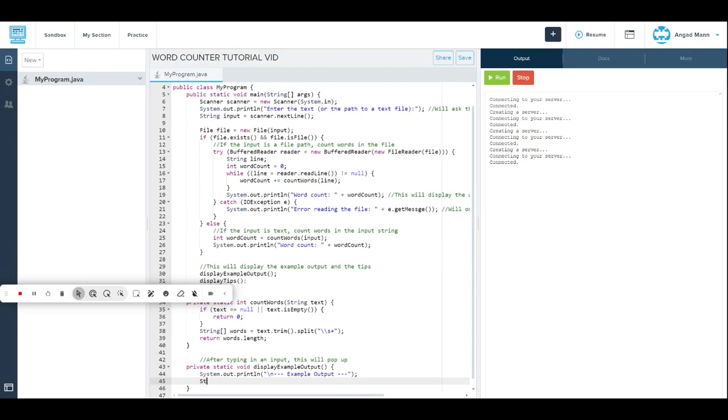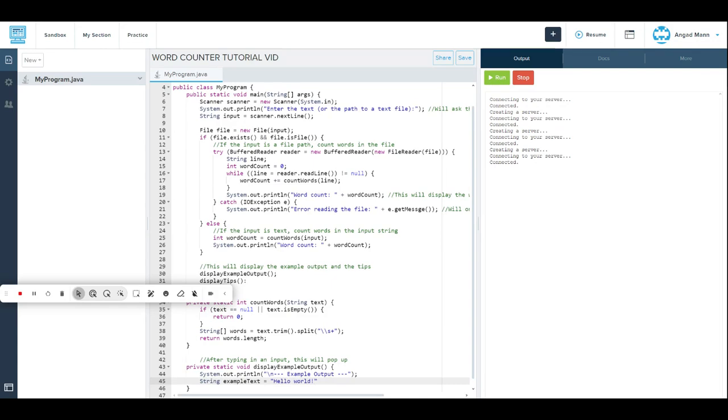Then we do string example text equals, and quotation marks, no brackets this time, in caps, Hello world.